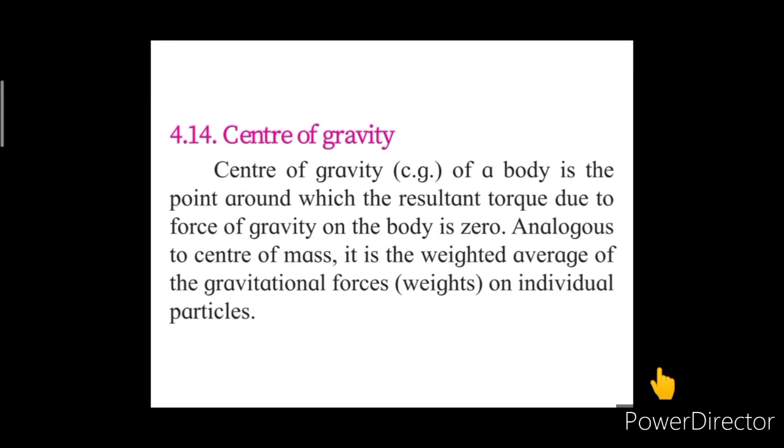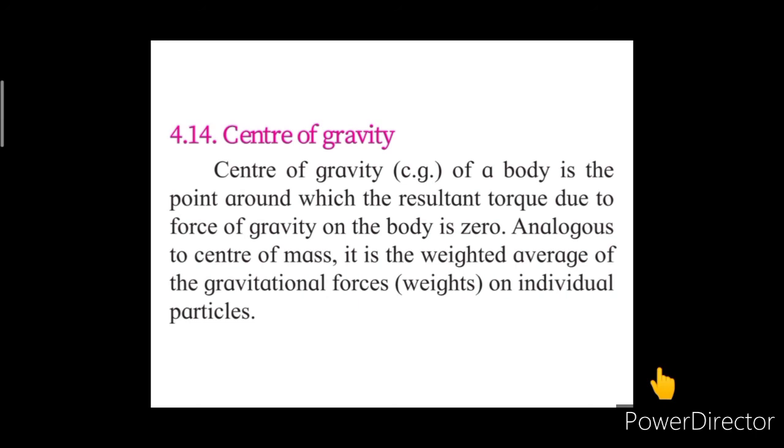Analogous to the center of mass, it is the weighted average of the gravitational forces, that is, the weights on individual particles. For a uniform gravitational field, that means if small g is constant, the center of gravity always coincides with the center of mass, and hence this is true for all objects on the Earth in our daily life.